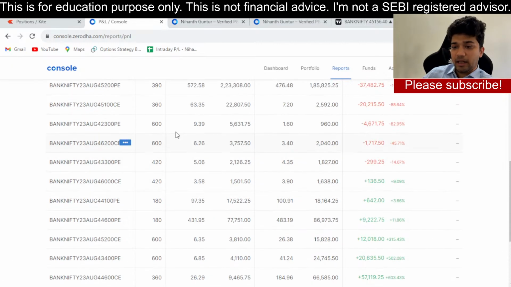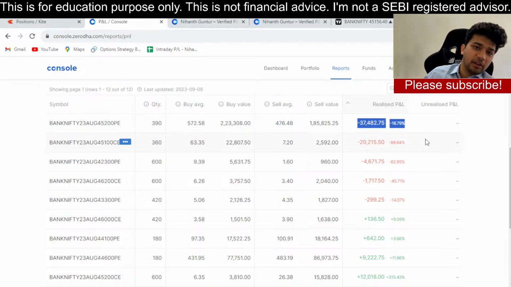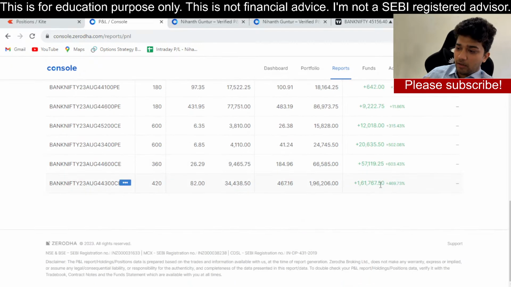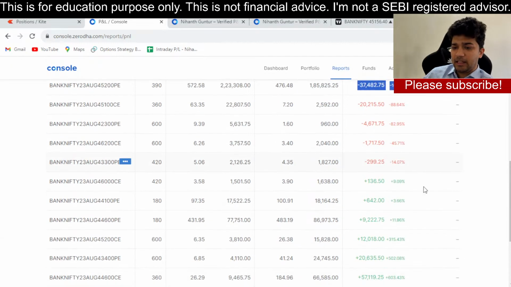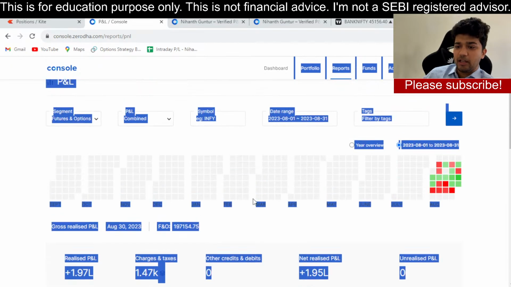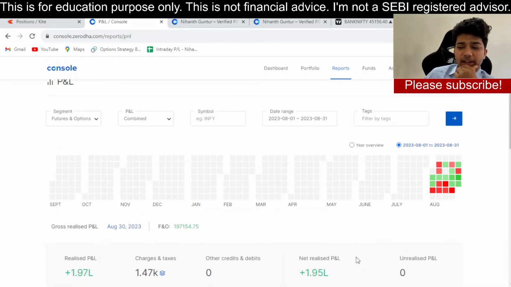The same counterparty leg here, I think we have made a loss of 37,000. We sold for 476, bought it back at 572, so we made a loss of 37,000. So 161 minus 37, that has been our intraday PNL, and then these were our positional strategies which had matured on that day. All in all, for that day we made a total net realized PNL after removing charges of 1,95,000 rupees on a single day. Mind blowing day. I was really happy, and it's a very fun trading session.